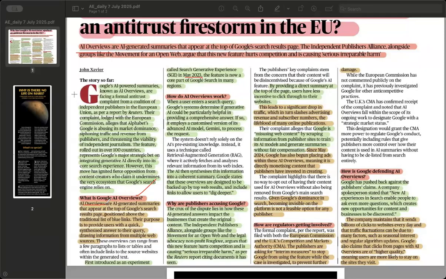It is super helpful for us as users, but it is causing big problems for news publishers and website owners.